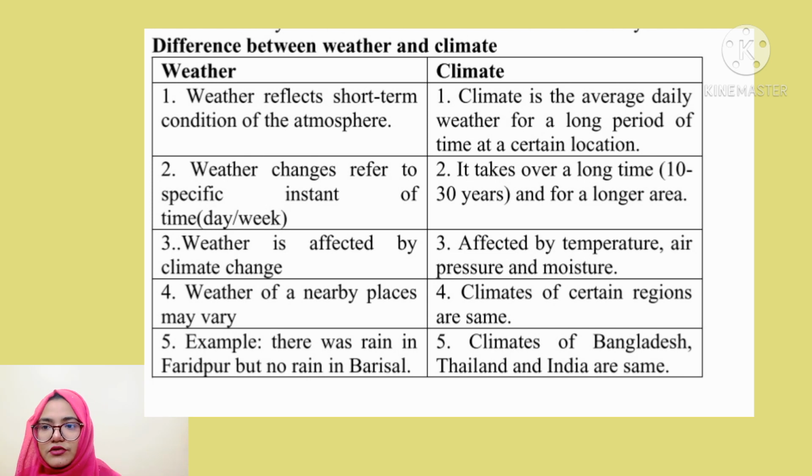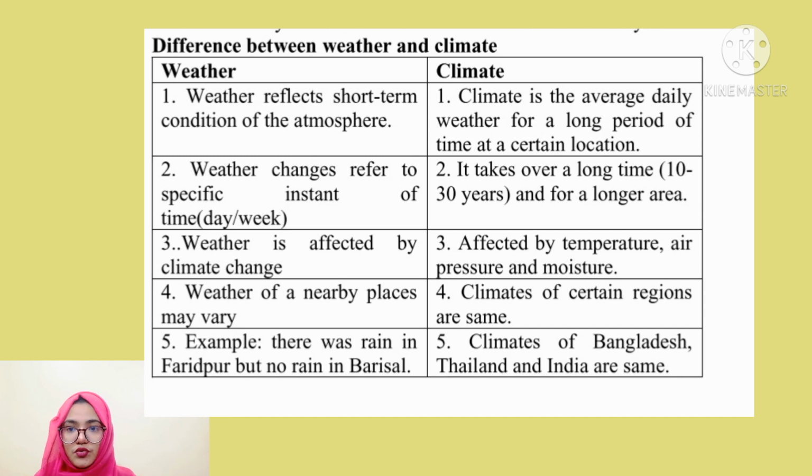You have already known the relationship between these two. Climate is actually the mean result of weather for a long period. And now I will tell you about it. So here you can see the difference between weather and climate. Weather number 1. Weather reflects the short-term condition of the atmosphere. Then climate number 1. Climate is the average daily weather for a long period of time at a certain location.